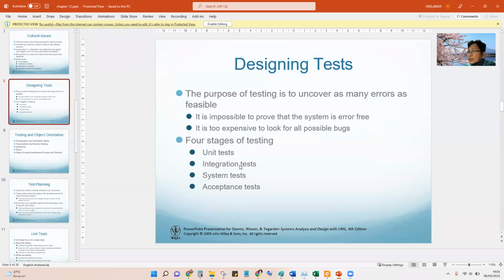For example, for security: stress test, and then penetration test.